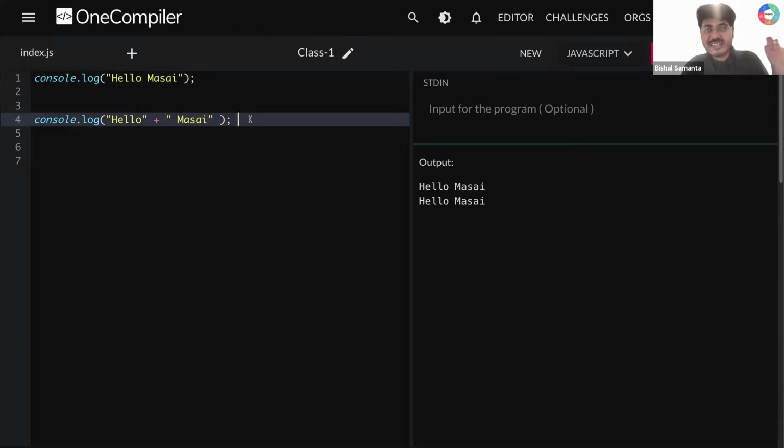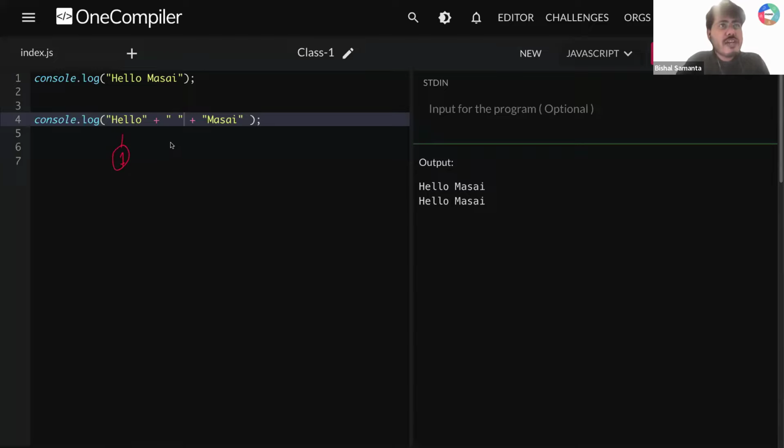What do you think, guys? Will it work? So let's say if I'm running this thing, same, right? Works. Okay. Guys, can I do this thing then? Let's say I'm writing here plus and then plus, and in between here I'm adding a simple space. I need all of your response. Does this work?